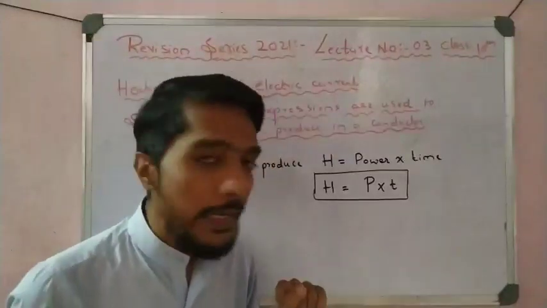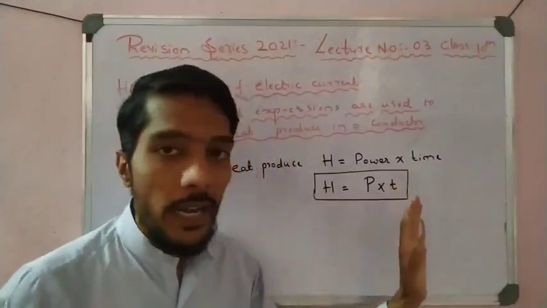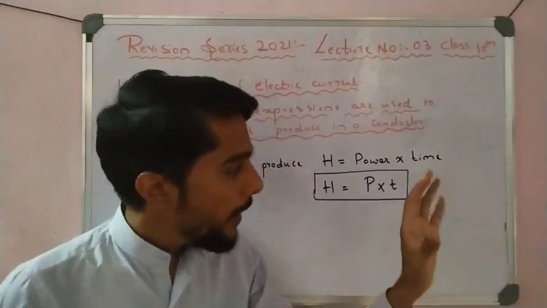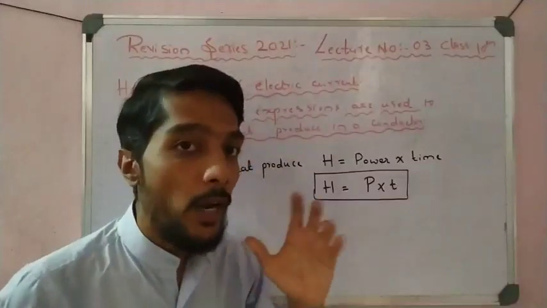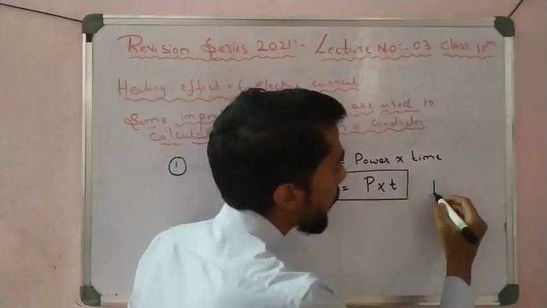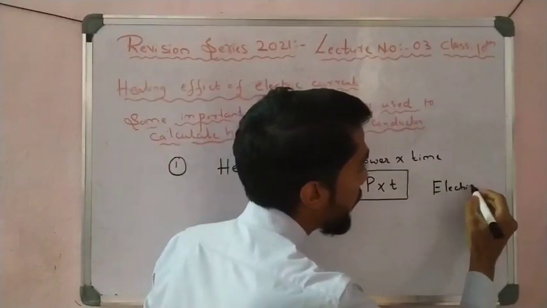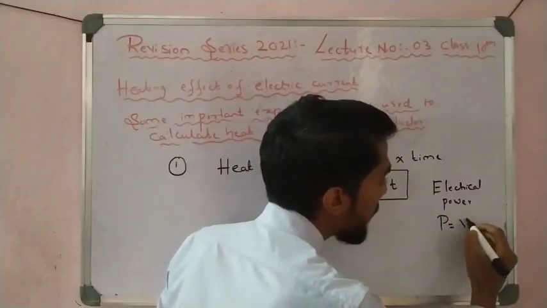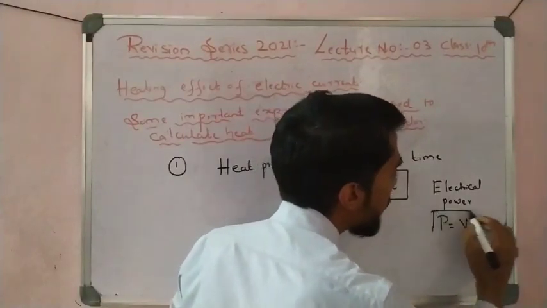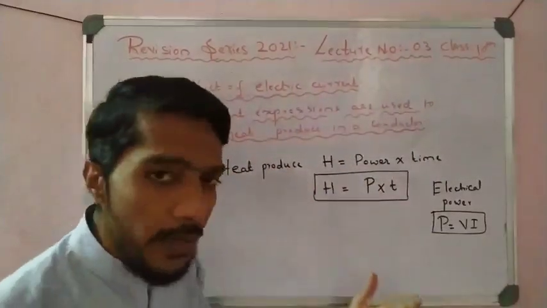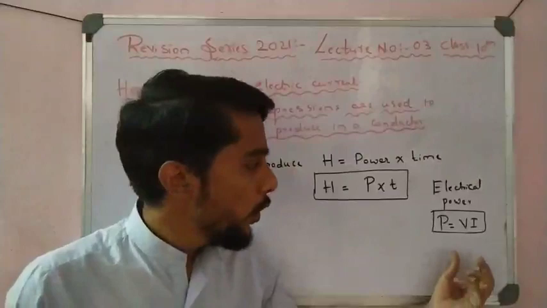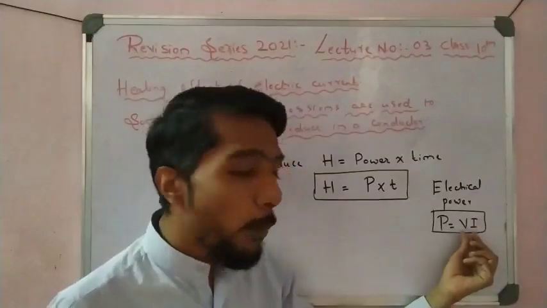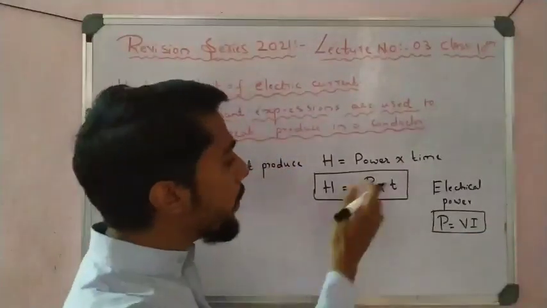Again, one more point: P is the electrical power. Later you will use more expressions, but here I introduce a formula of electrical power in advance, that is P is equal to V into I. Two or three more formulas are there, but this is the first formula of electrical power. So what is electrical power? It is the product of potential difference, that is PD, and I, right?